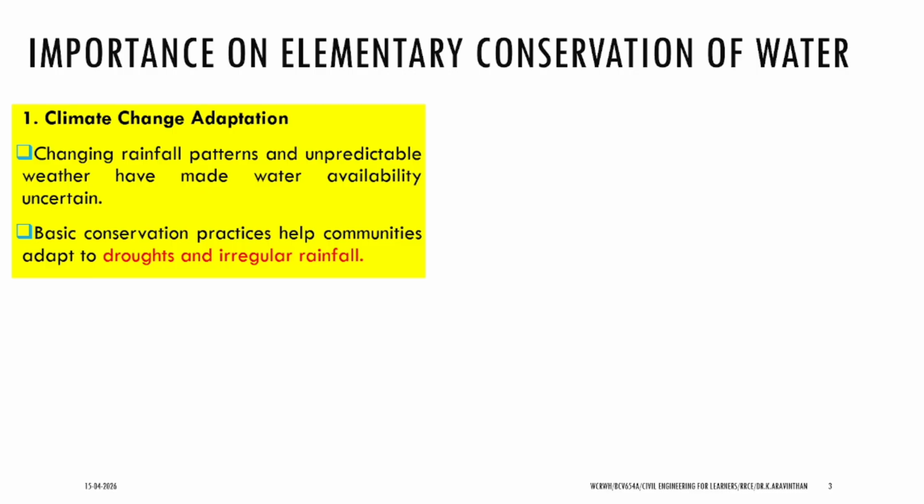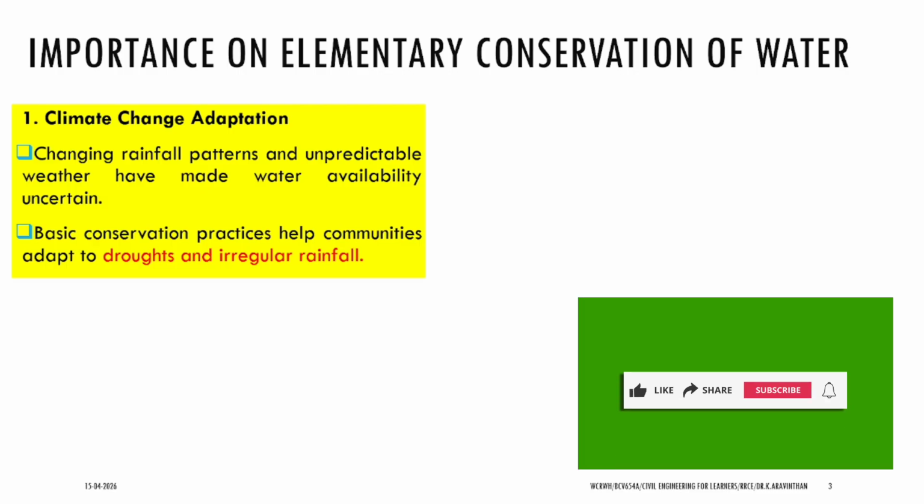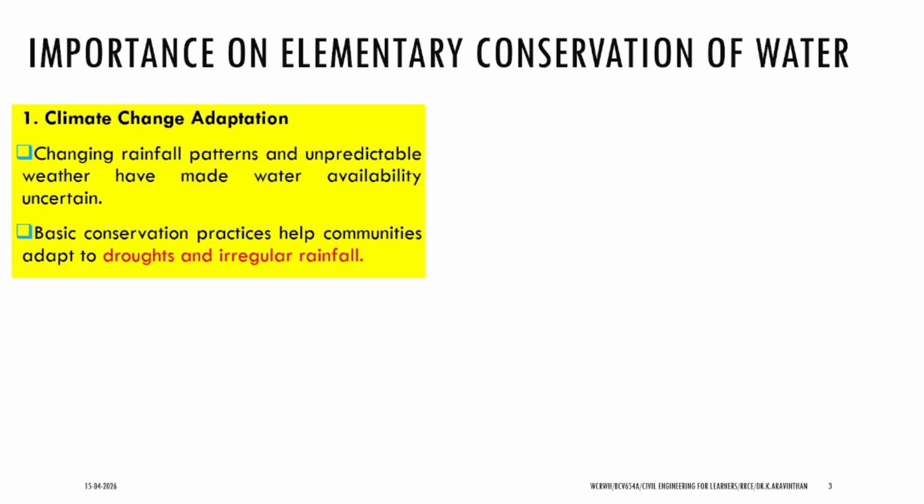Note that there are 7 months of dry days and 5 months of monsoon. During the dry days, we have to conserve water so that we can utilize it during the hot dry days, and during the 7 months this water can be used. Some years there might be drought and some years there might be very heavy rainfall, especially irregular rainfall. With these kinds of natural uncertainties, an elementary practice of conservation of water will help us to overcome the situation.